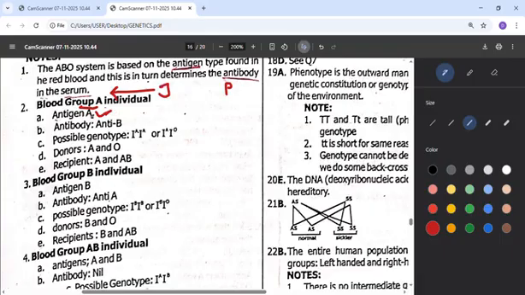So the antigen A, which is the ID card on John representing the thief, will have an antibody against it. The antibody is in the white blood cell, or rather the plasma. So the plasma of this person has antibody, but the antigen is in the red blood cell.